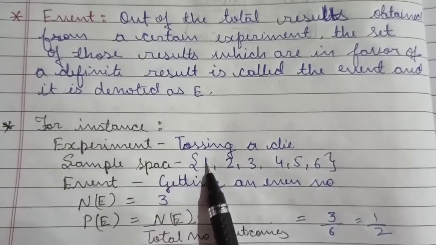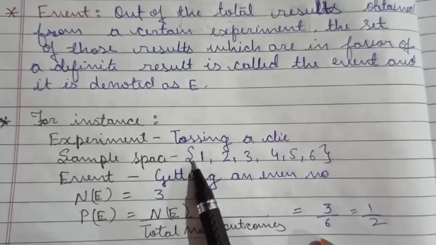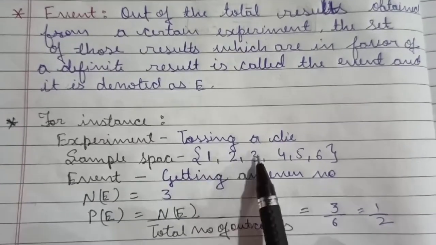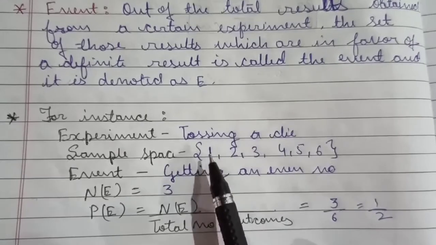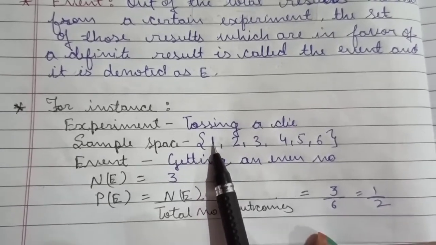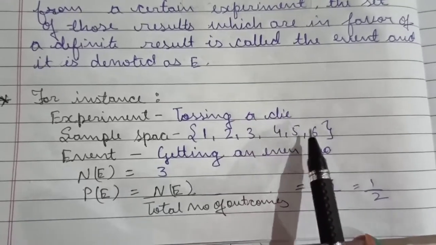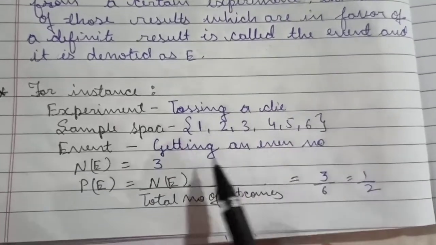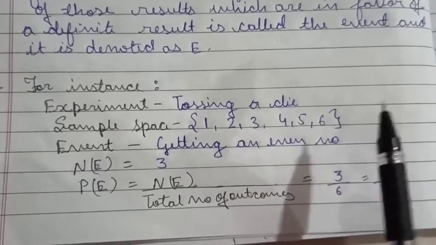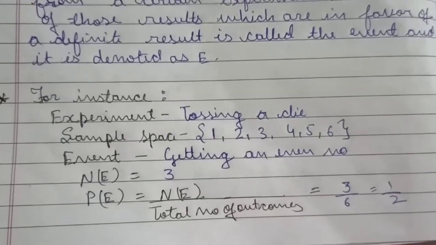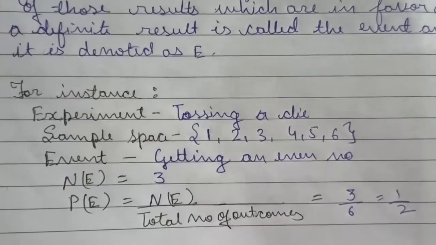Sample space of tossing a die. A die has 6 faces, and in all 6 faces there are numbers written. In the first face there is 1, then in the second face there is 2, then like this 3, 4, 5, 6. So when we throw or toss a die, only one face is upward.